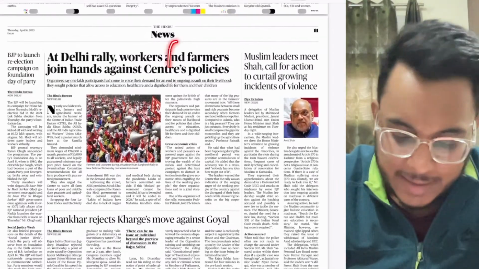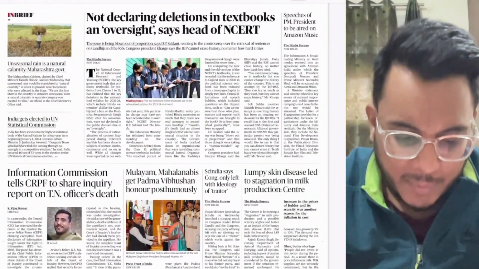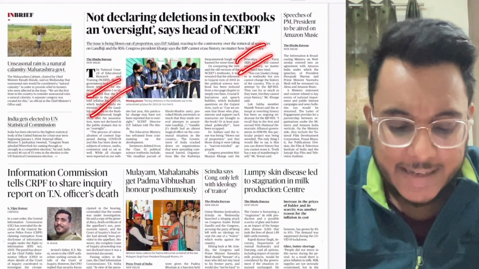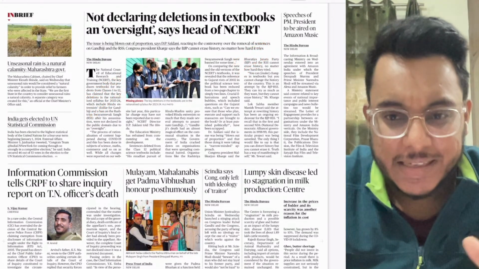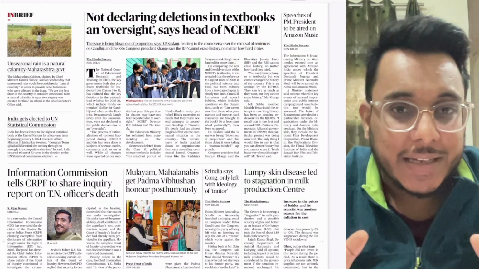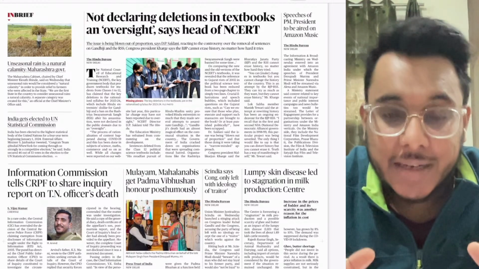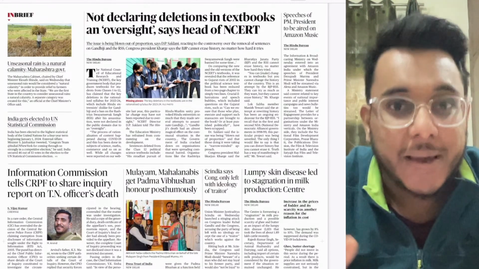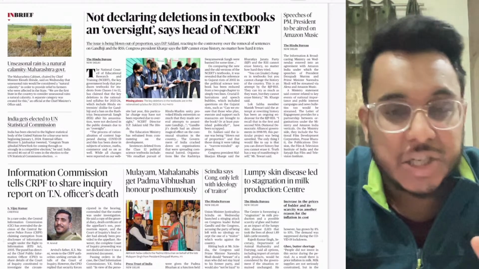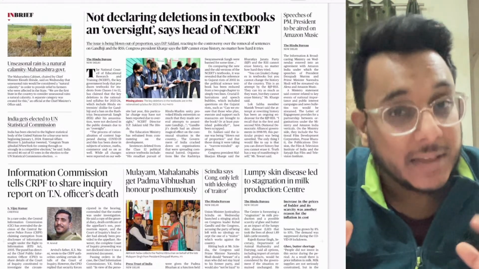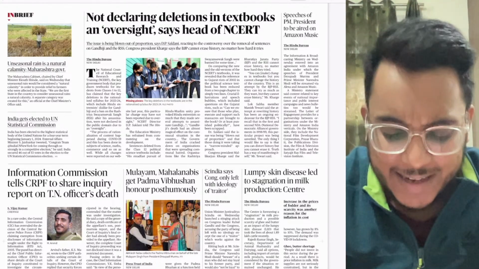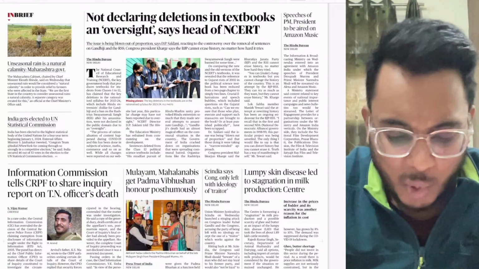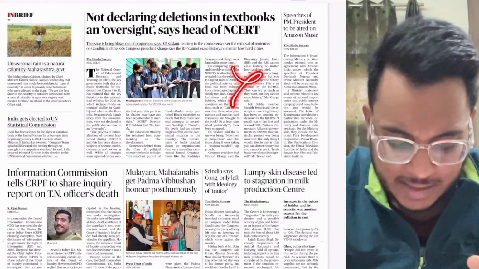Then again, the political articles have been given. Not declaring deletions in textbook and oversight, says head of NCERT. So guys, this political issue is going on, that now the government is trying to rewrite the history. Many of the references from Gandhiji are being dropped, many other references are being dropped, and such kind of things are going on. So no need to go here.